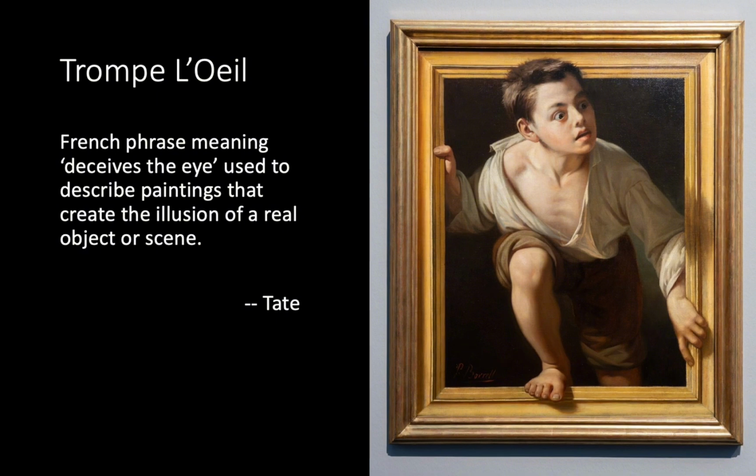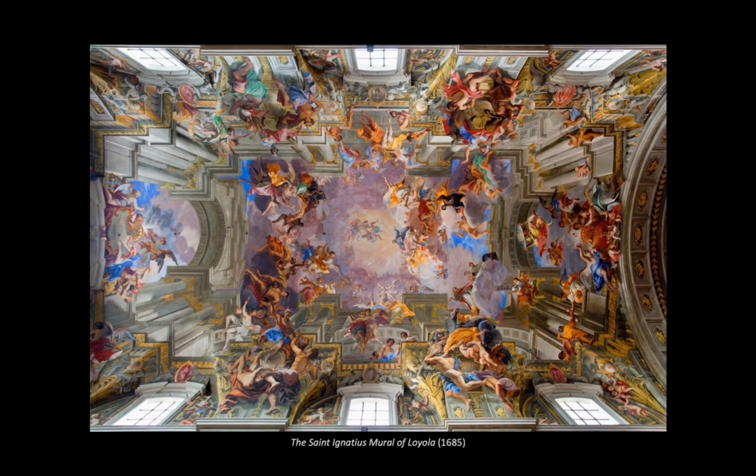Trompe-l'oeil. Trompe-l'oeil is French for eye deceiver. It is an art historical tradition intended to fool the eye into thinking something is really there, according to Tate's definition. For example, we can take a look at this mural in Rome, Italy. It was painted on the roof of the church around 1685.